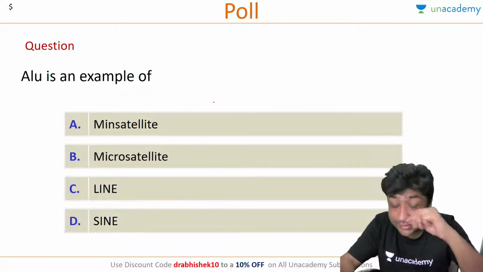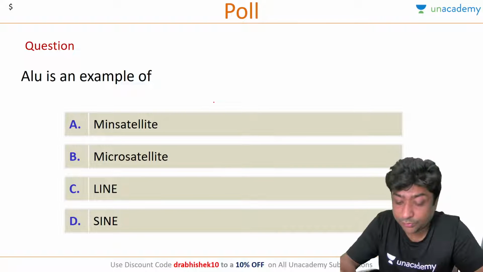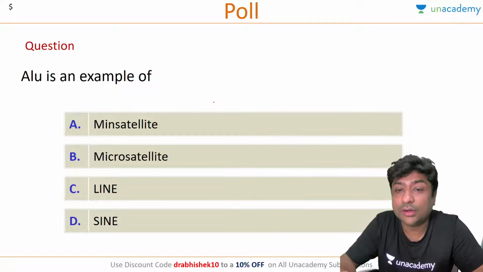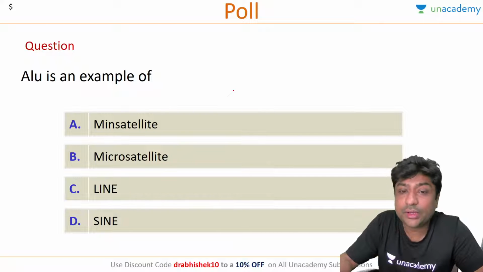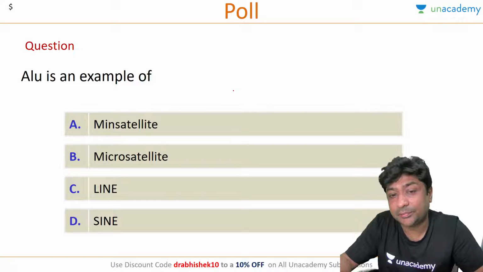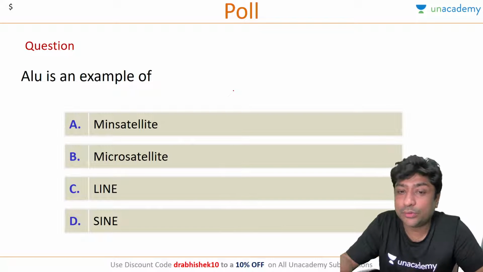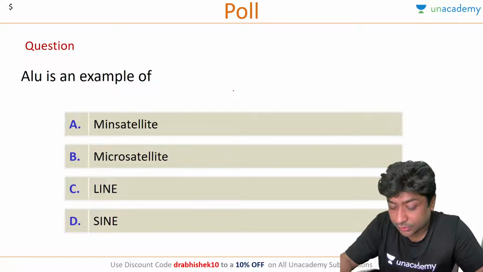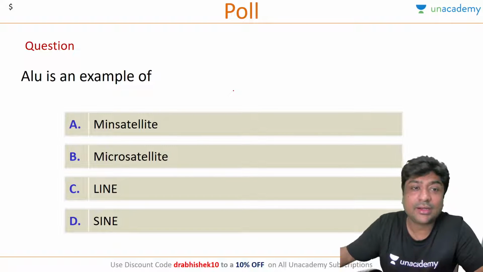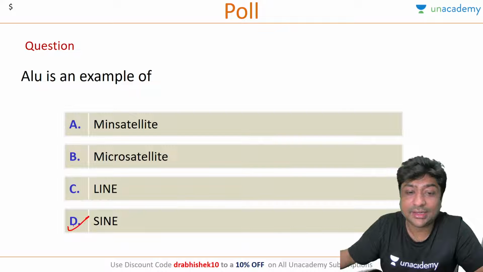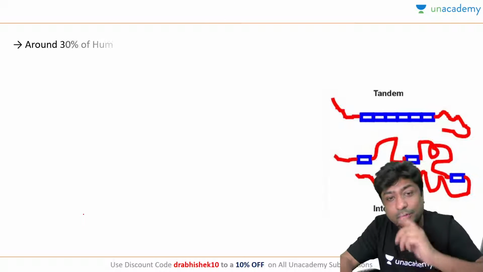Remember, even if you guess, you will learn more. If you don't participate, you will not learn. I always talk about participatory learning. Don't worry about getting it wrong, just participate. The more you participate, the more you will learn. So almost everyone is going for ALU, but that is not the correct answer. The correct answer is SINE. Okay. So let me talk to you about this.